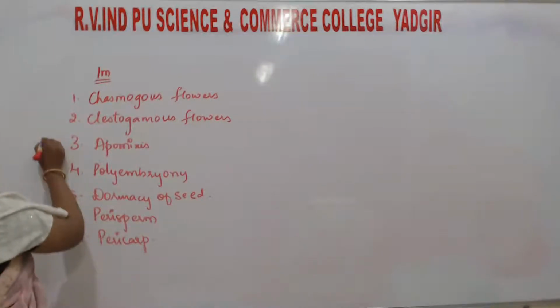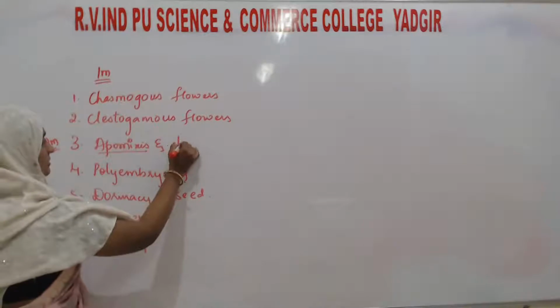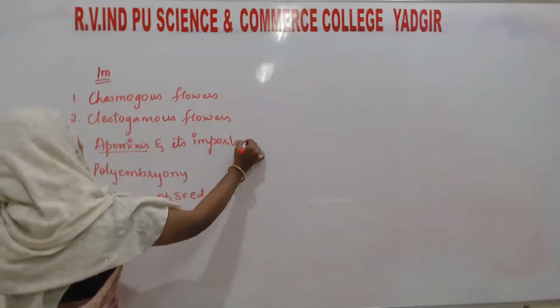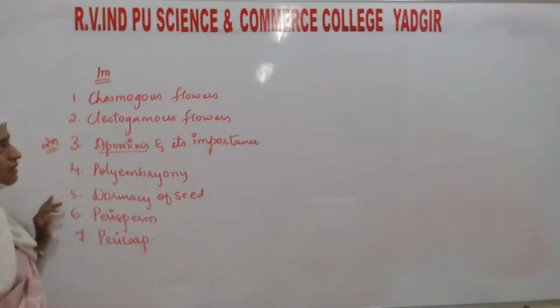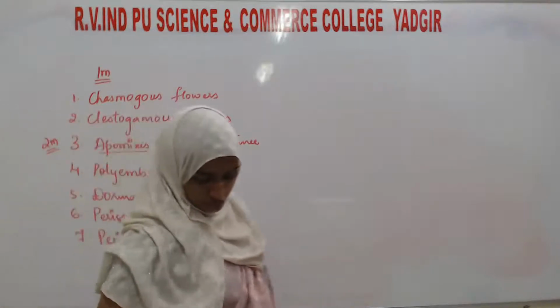Then for 2 marks sometimes they will ask apomixis and mention its importance. Then next, that is for 2 marks.